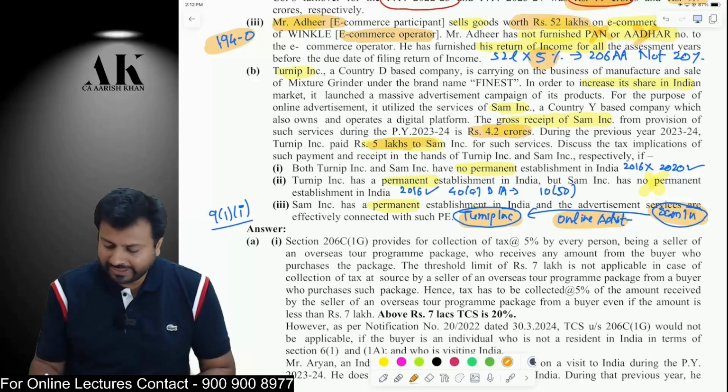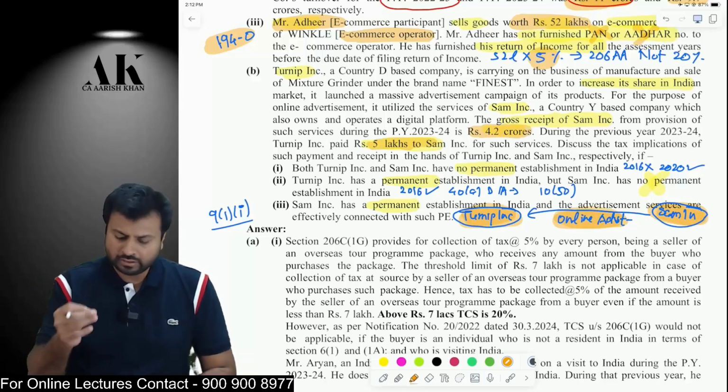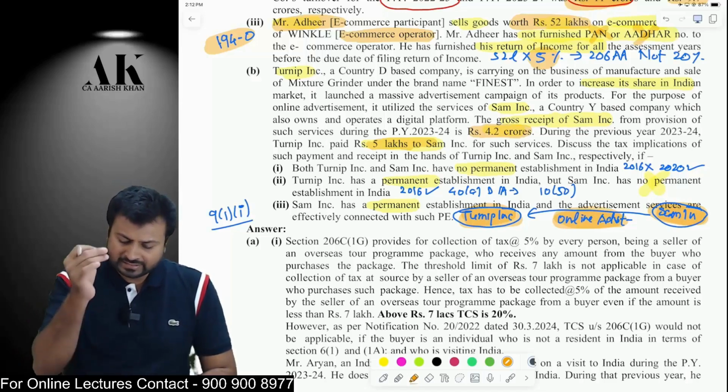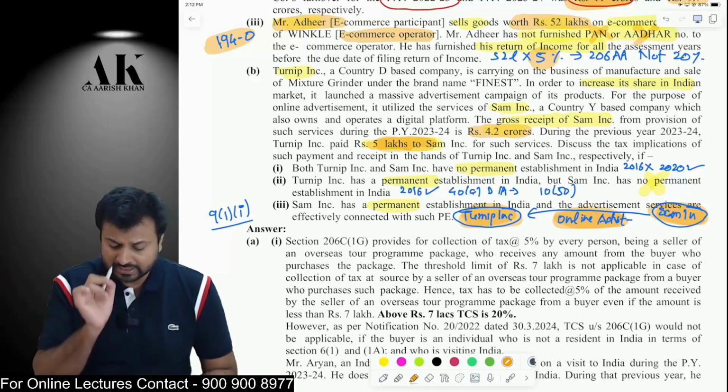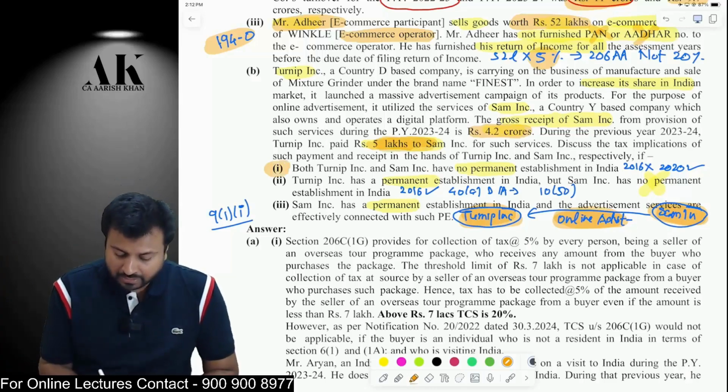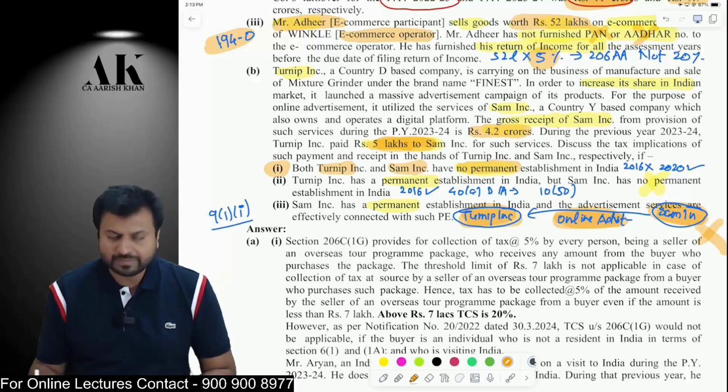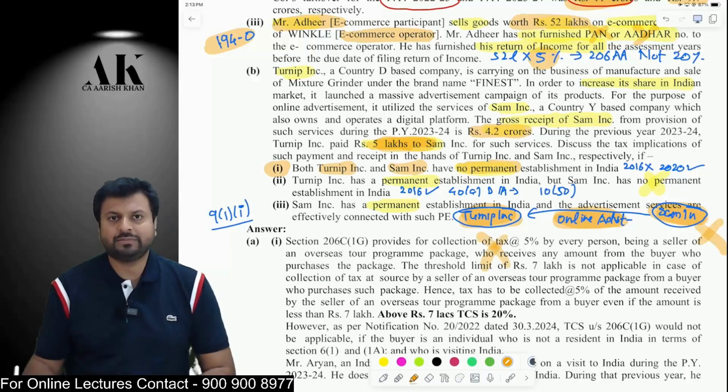Okay. So, one entity is providing online advertisement service to another entity. The total turnover is 4.2 crore rupees. And the person who is receiving the services is making a payment of 5 lakh rupees. Now we need to make three assumptions. Assumption one, both Turnip and Sam have no permanent establishment. So Sam does not have a permanent establishment, and even Turnip does not have a permanent establishment.